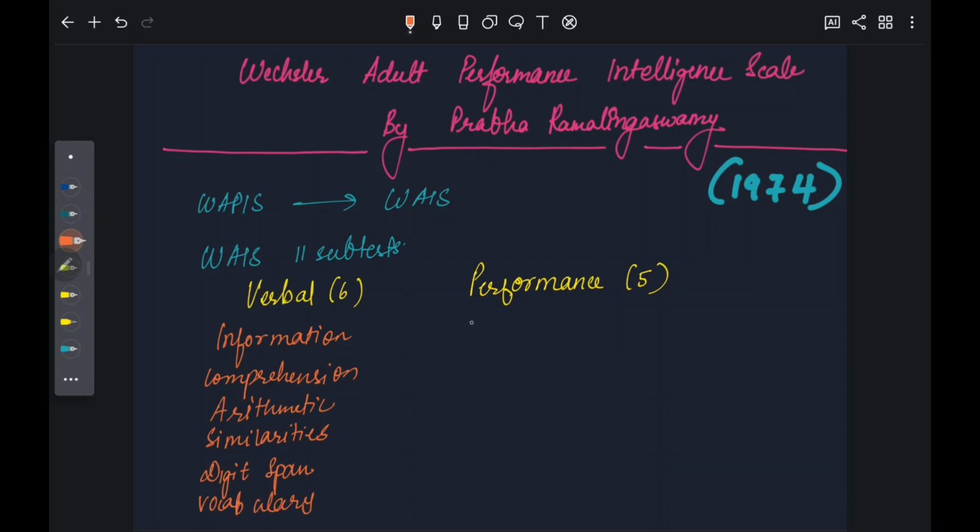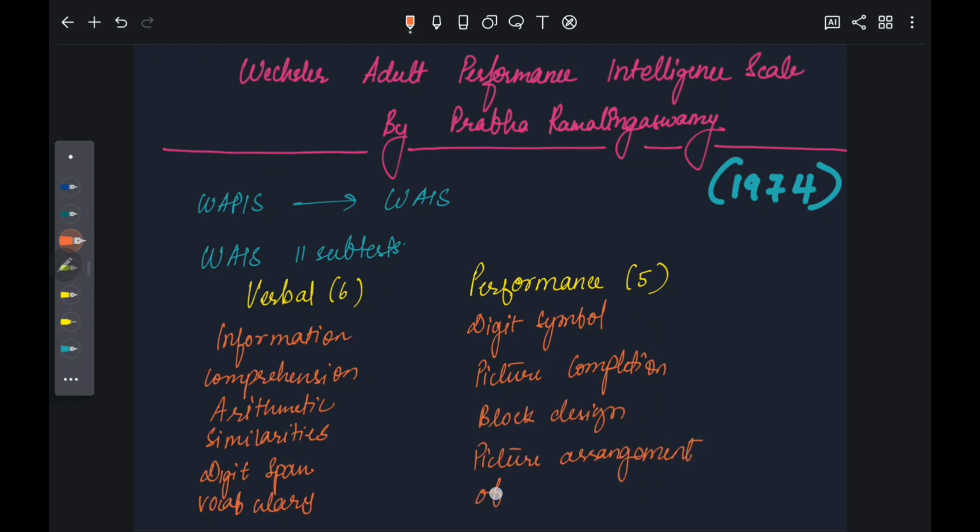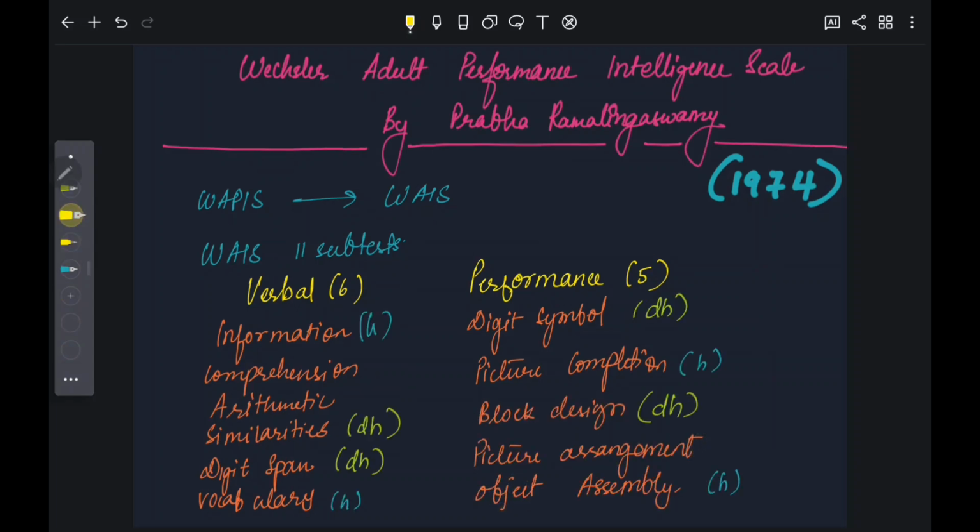And the performance tests are digit symbol, picture completion, block design, and object assembly. Of these, information, vocabulary, picture completion, and object assembly are the hold tests, and similarities, digit span, digit symbol, and block design are the don't hold tests.